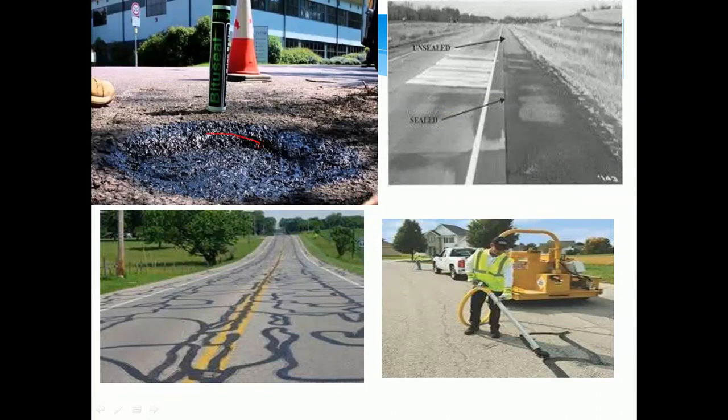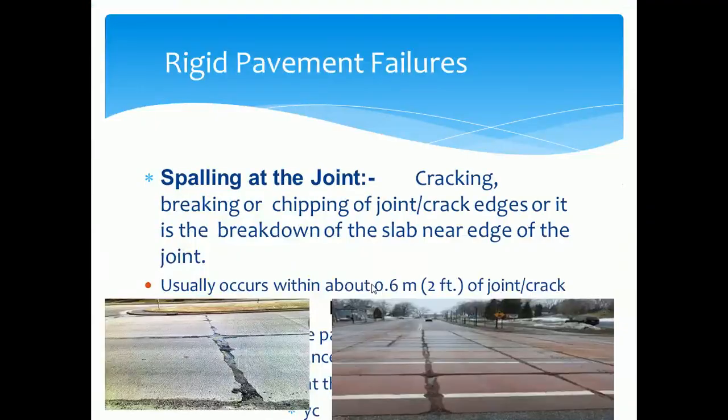Here the slurry has been discharged, and sealed and unsealed surfaces have been provided. In the case of alligator cracks or map cracks, they are filling the cracks with coats, that is, slurry seal or crack seal. You can observe how they are filling the cracks with different bituminous emulsions. So this is how we adopt different maintenance methods to provide proper maintenance of the flexible pavement.